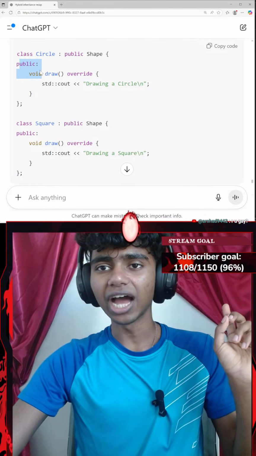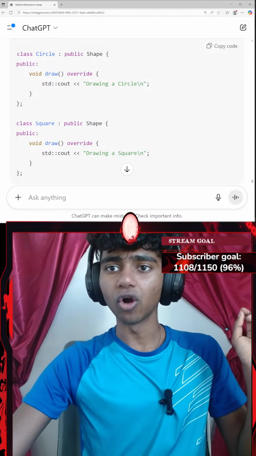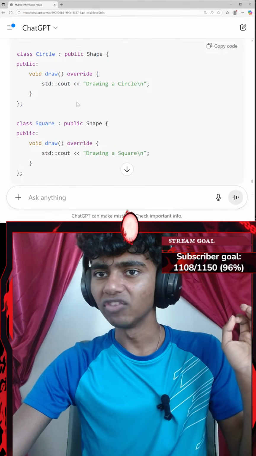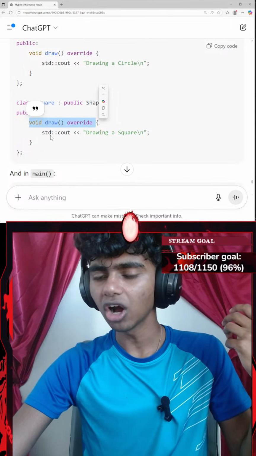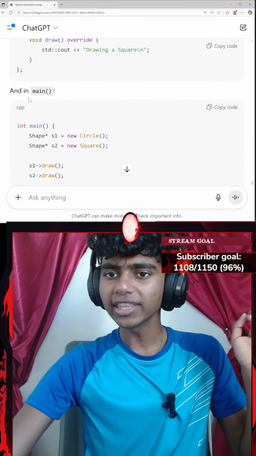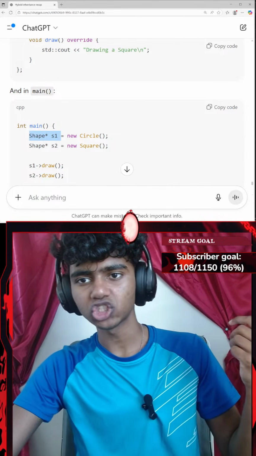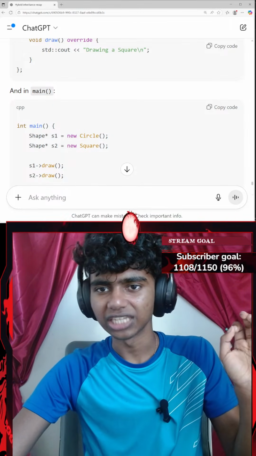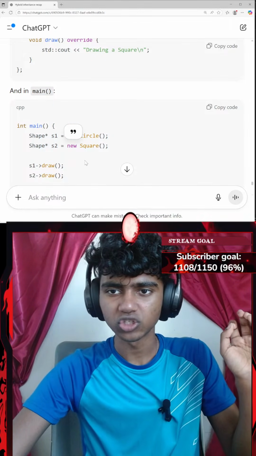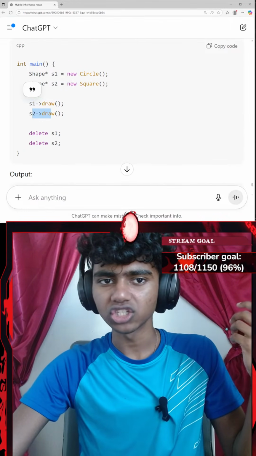Okay, that said, I make everything public and I go with a void draw method that overrides the base one. And then I create a Square class as well, with void draw. Then in my main function, I create a pointer for shape 1, which is set to the memory address of my Circle class, and shape 2, which is my Square class. And then I call s1 draw, s2 draw.